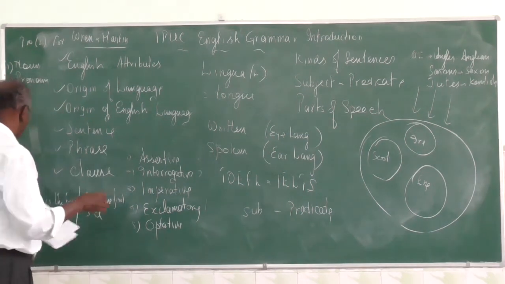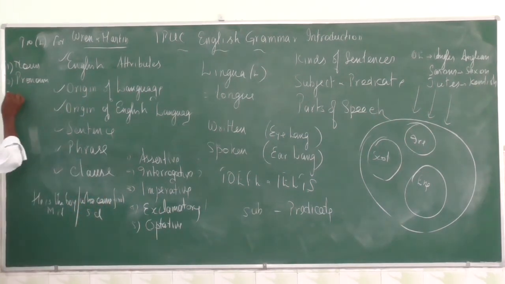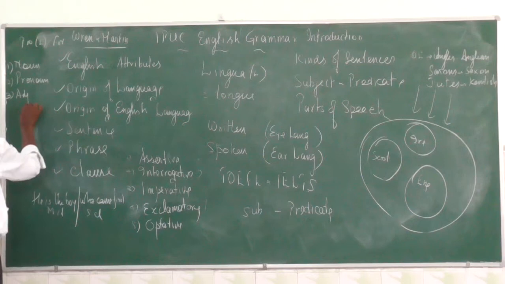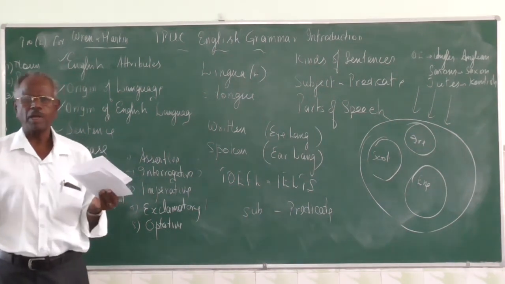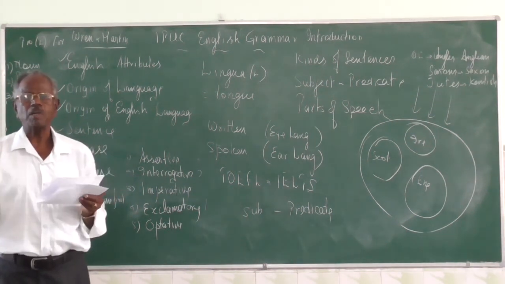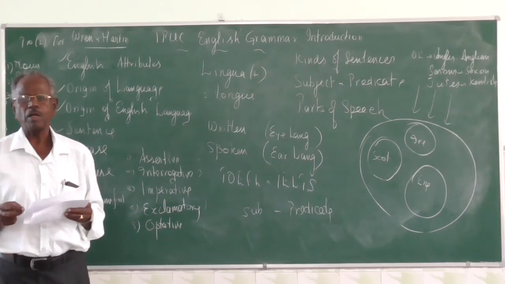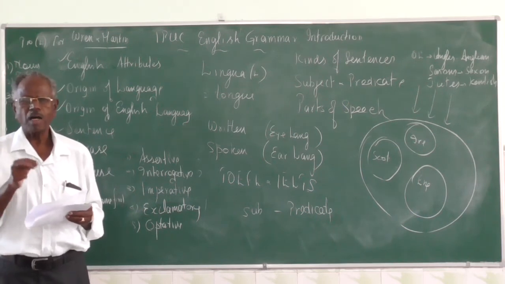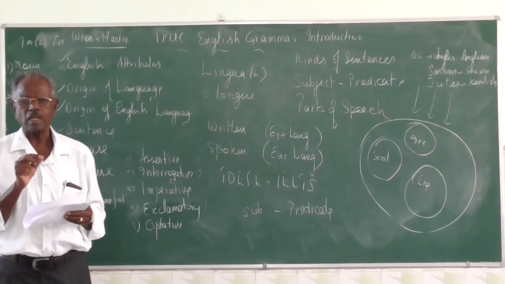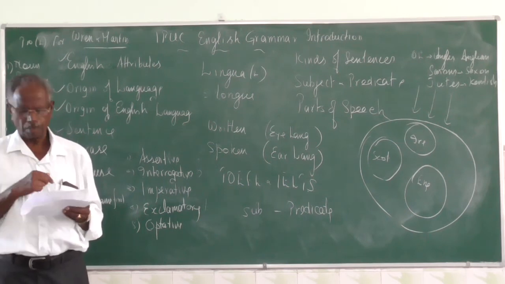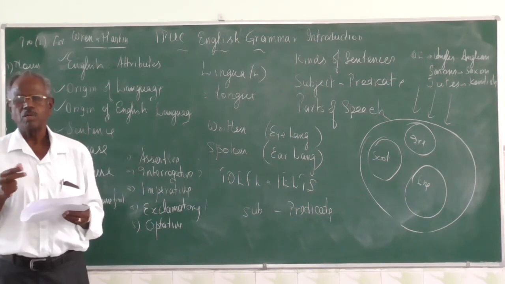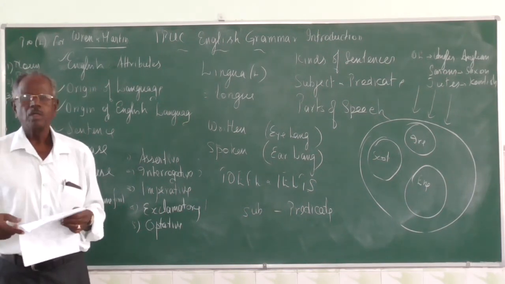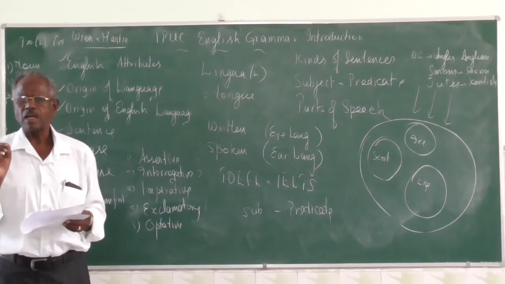Third is adjective. Adjective is a word which qualifies a noun. Qualify means tell something about, describes a noun. For example, boy. Smart boy. So smart is an adjective because it qualifies boy. Second is pretty girl. So girl is a noun. Pretty is an adjective. So adjective qualifies a noun.